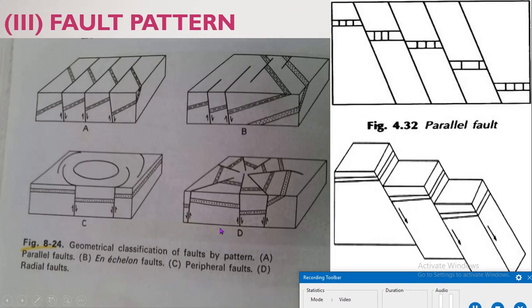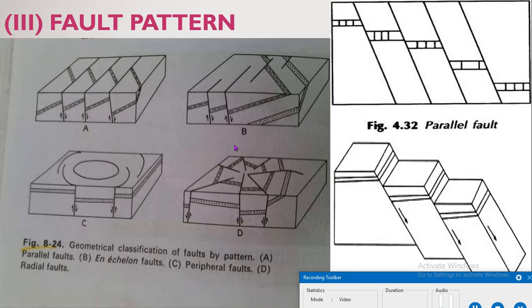Next, the arcuate fault. An arcuate fault is also known as a peripheral fault. This is your arcuate fault or peripheral fault, which has a circular or arc-like outcrop on a level surface. Then the radial fault. Here a number of faults belonging to the same system radiate out from a point.